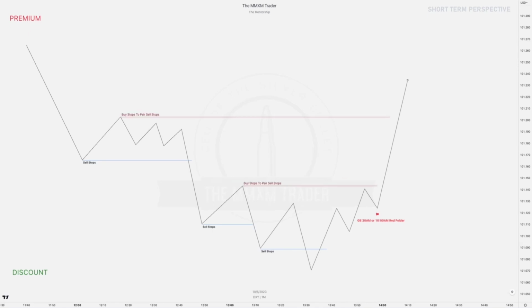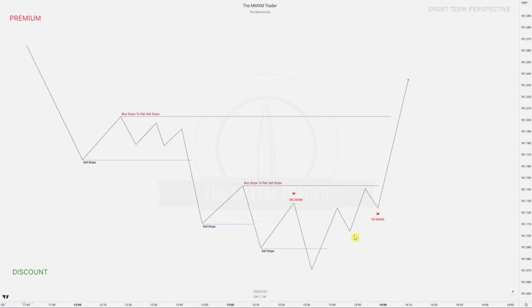So with that news event coming up at 8:30 or 10 a.m., right, that red folder, they want to pair up their sell stops with the buy stops from willing buyers above market price, and we can see that over here, because those were those failure swings, right? Over here also those failure swings, and remember all those sell stops have been liquidated already, right? So price has no business to go down anymore, and we're going to look for those buy stops to pair up the sell stops.